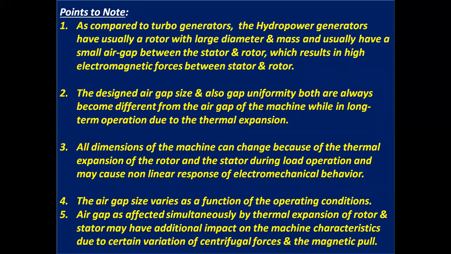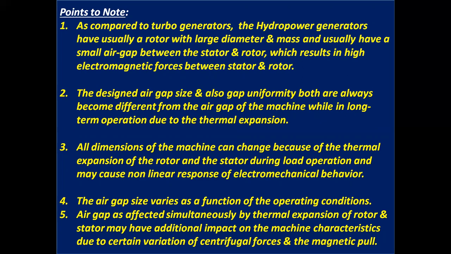Points to be noted. 1. As compared to turbo generators, hydropower generators usually have a rotor with large diameter and mass, and usually have a small air gap between the stator and rotor, which results in high electromagnetic forces between stator and rotor. 3.